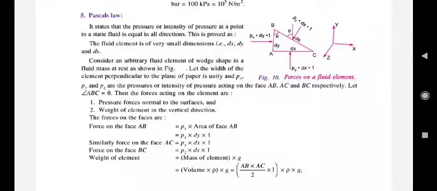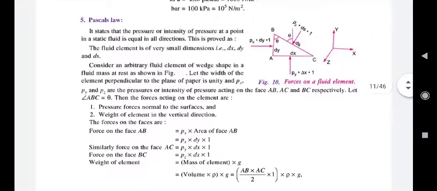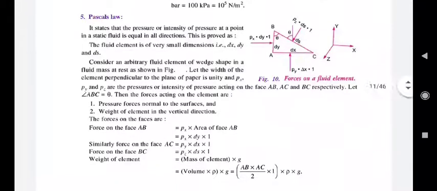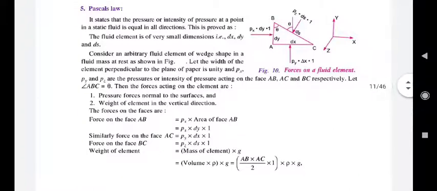To prove this one, consider a wedge shaped element with the dimensions dx, dy, dz, ds as shown in the figure. dx is the distance between AC, dy is the distance between AB, and ds is the distance between BC. Now theta is the angle made by the lines AB and BC.